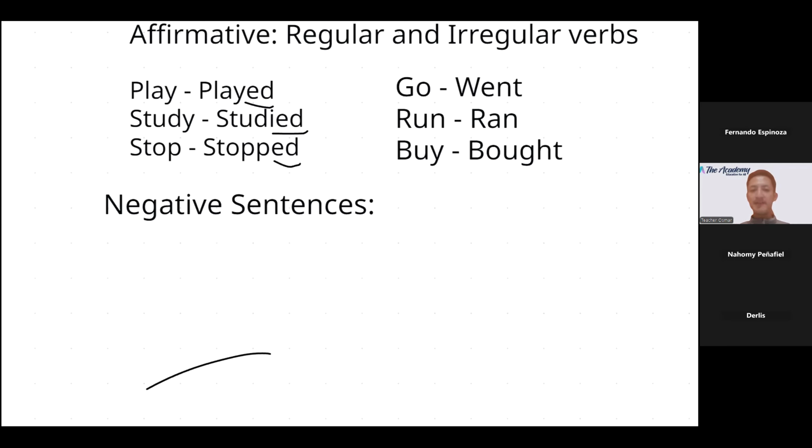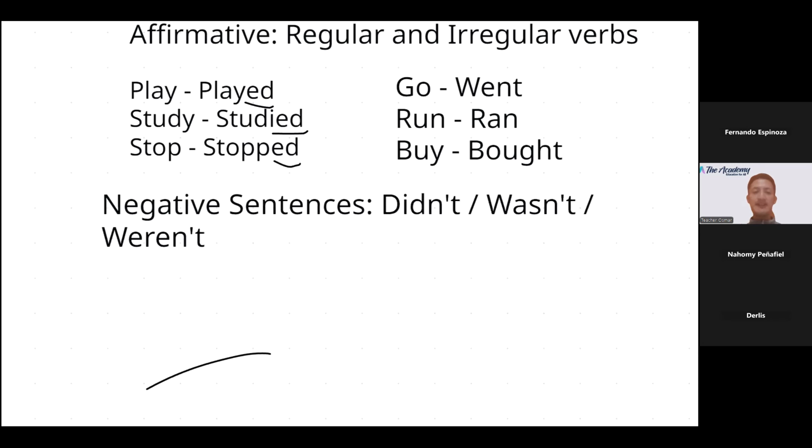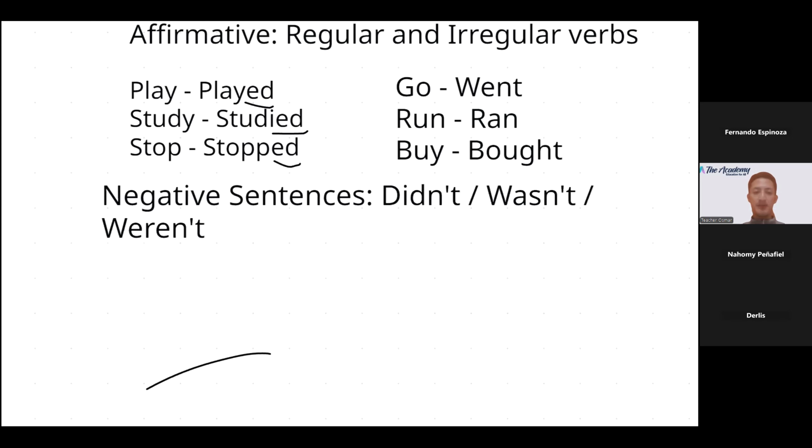Remember, we have didn't. The other ones that we can use, obviously, are wasn't or weren't. The first, remember, is for all the verbs, and wasn't and weren't are for the to-be verb.